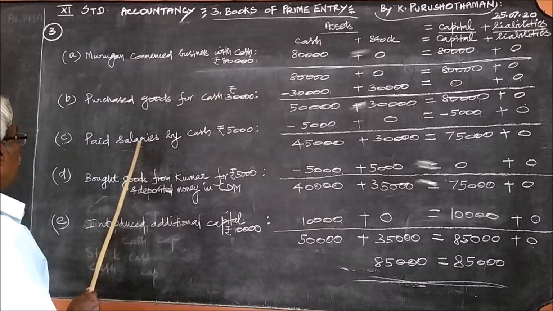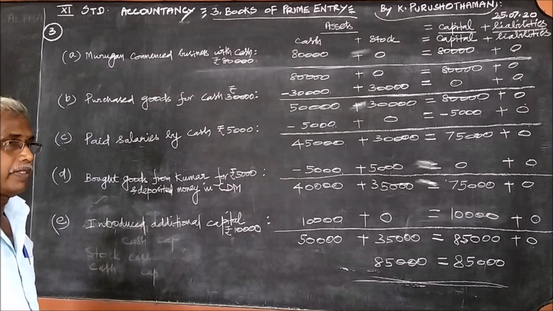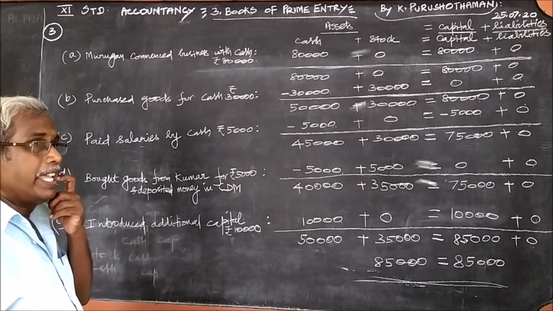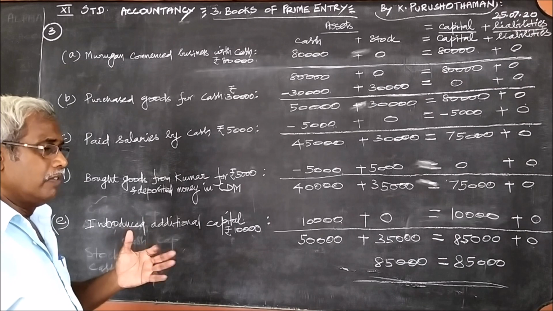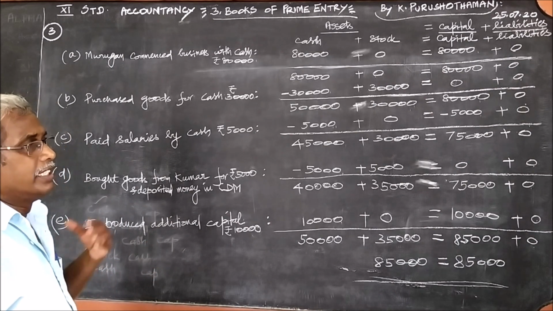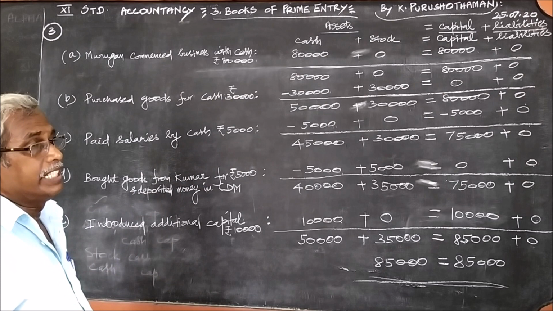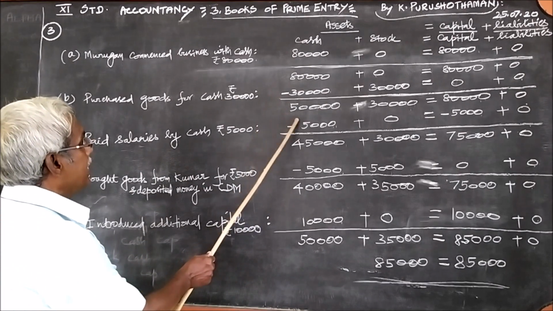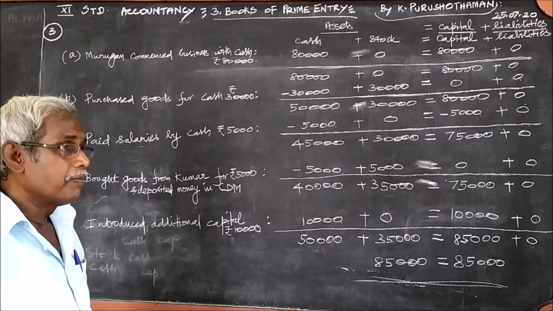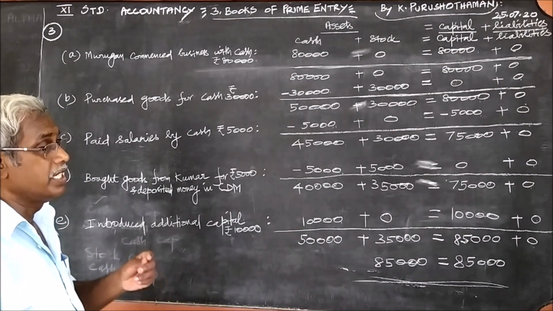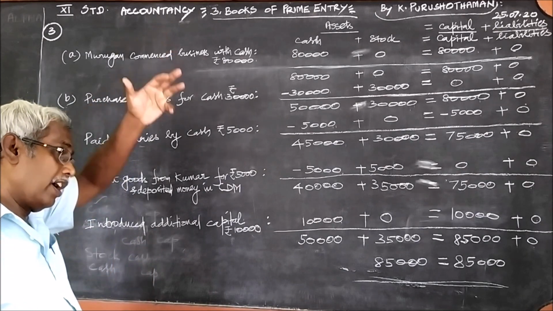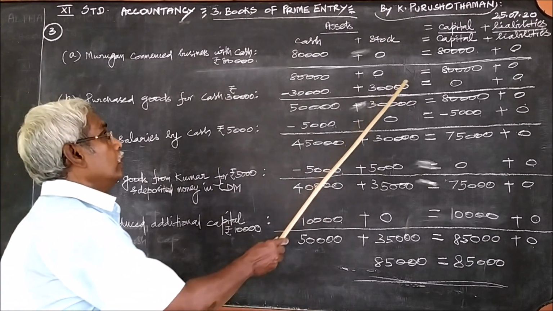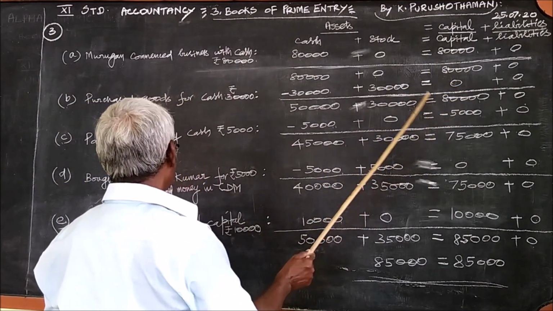And the third one, paid salaries by cash. For the workers, the salary is paid. When we pay the salary, how are we giving? From the cash available in the business, the amount is taken and paid. The cash is taken and paid. Therefore, it reduces the cash, therefore minus 5,000. At the same time, the amount invested into the business is called capital. The capital also will reduce. Capital also will reduce, therefore minus 5,000.